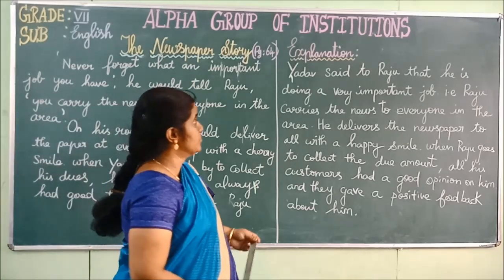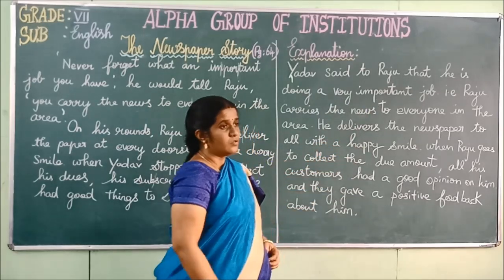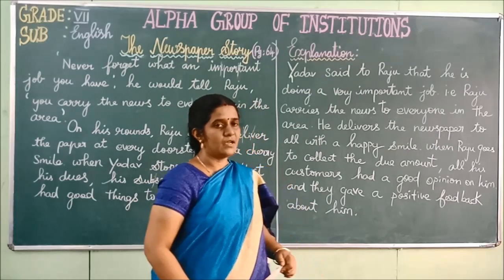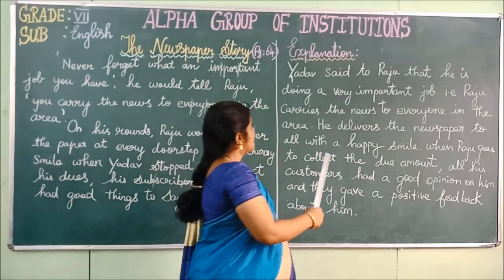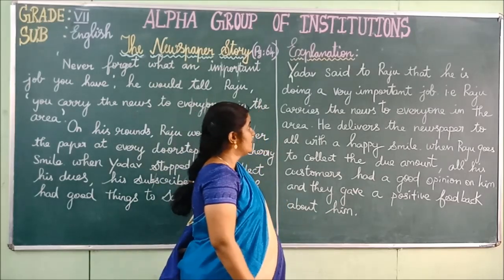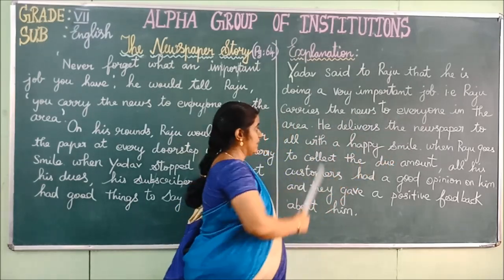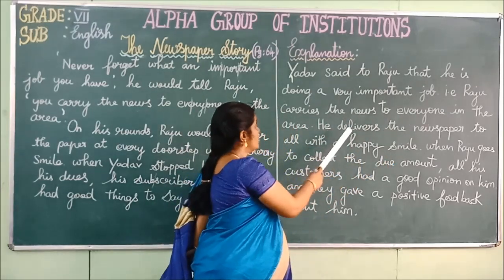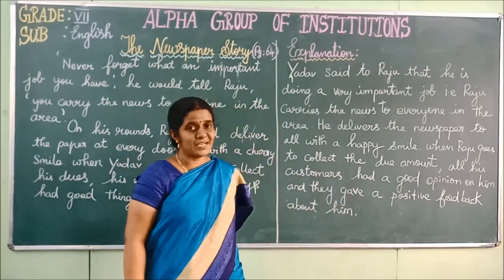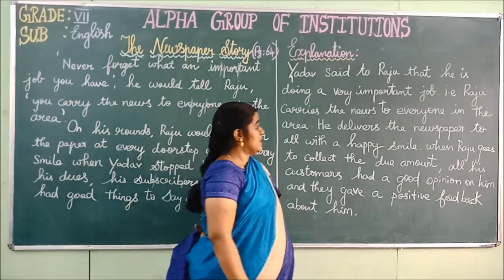Yadav said to Raju that he is doing a very important job. So what is the job done by Raju? He delivers newspaper to everyone in the area. So Yadav is praising Raju that he is doing a very important job. That is, Raju carries the news to everyone in the area. He delivers the newspaper to all with a happy smile. So from this line we can understand that Raju loves the job that he does.